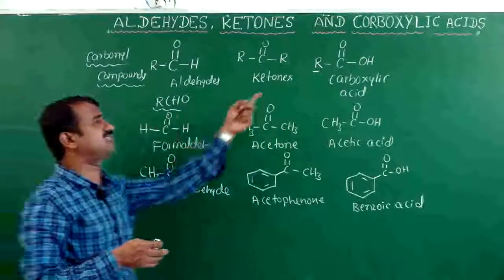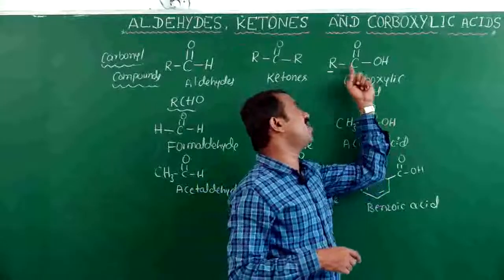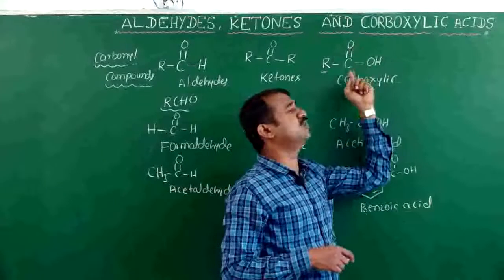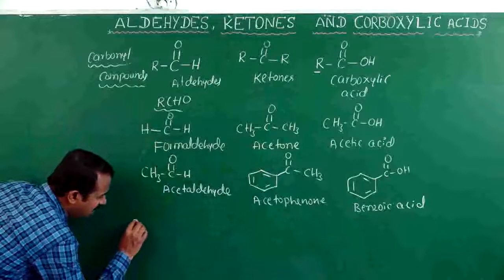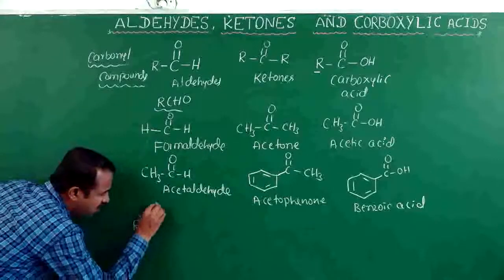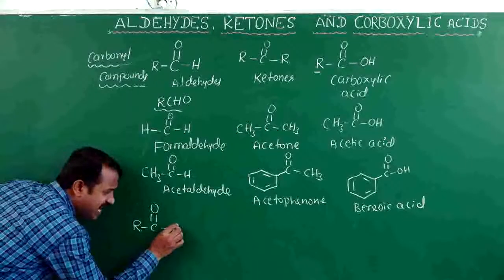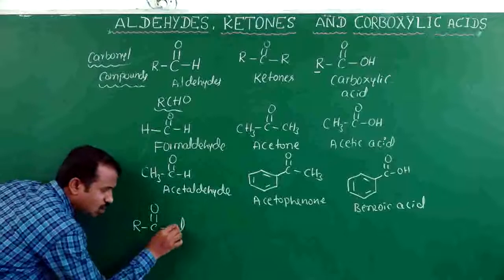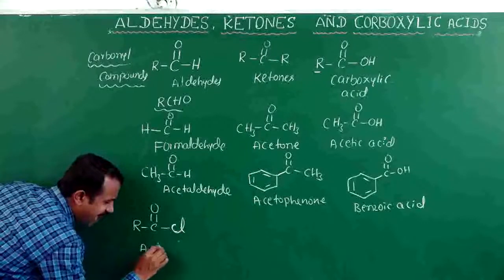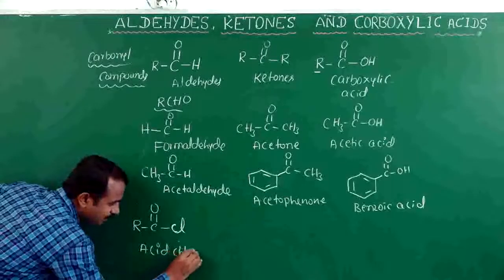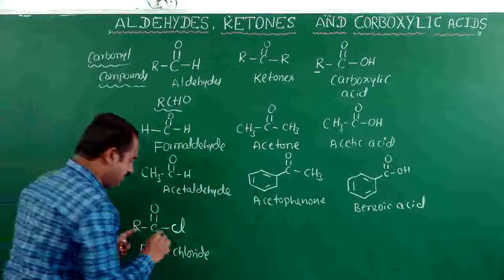Coming to carboxylic acid and acid derivatives: for the general formula RCOOH, instead of OH I take chlorine, and the name is acid chloride.